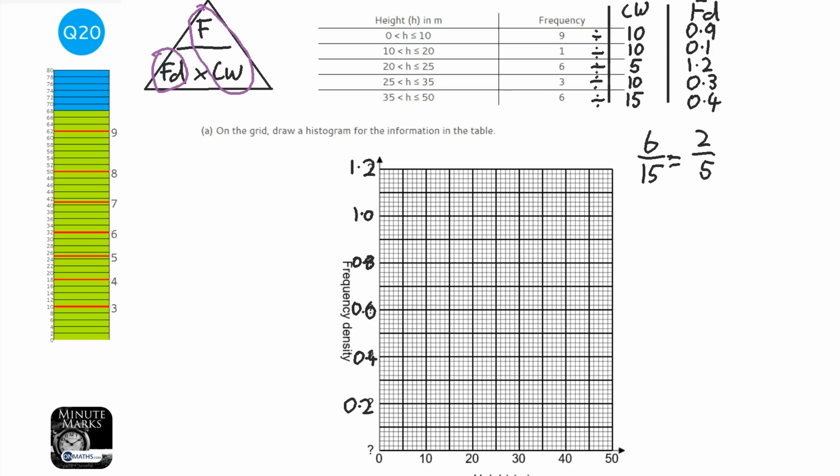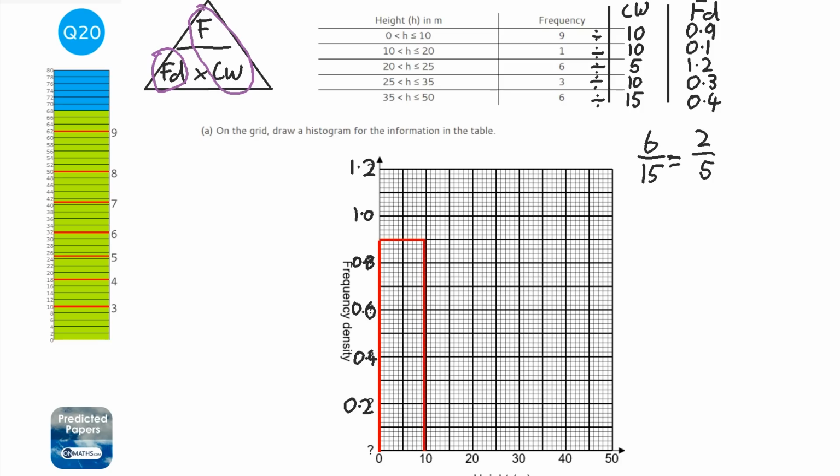Okay, now next thing I want to draw the bars. So our first bar is 0.9 high, and it's 0 to 10, so we want 0.9 high, which will be here, and 0 to 10.